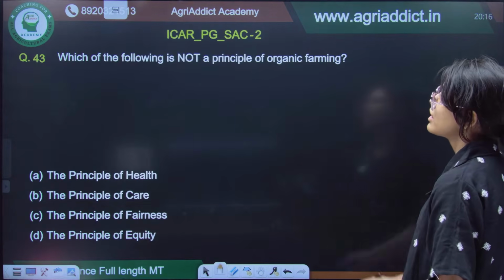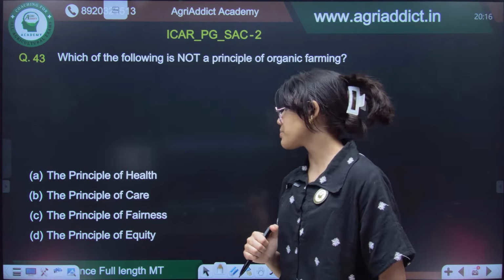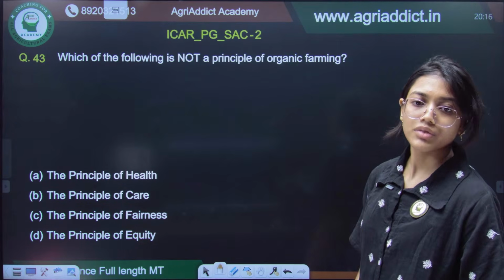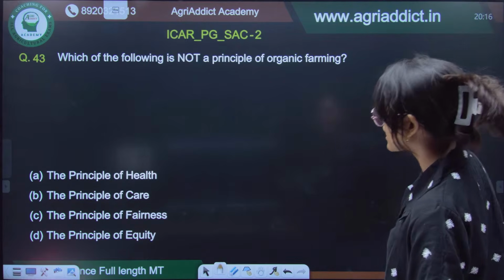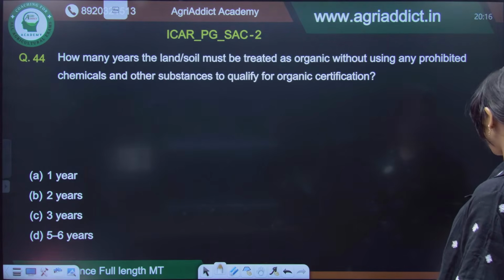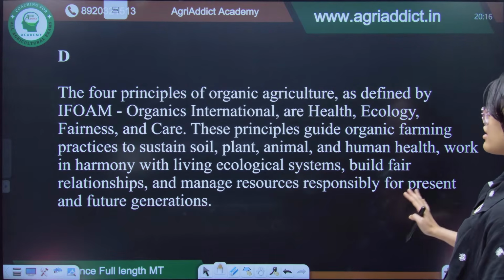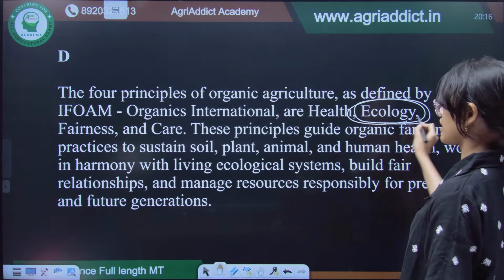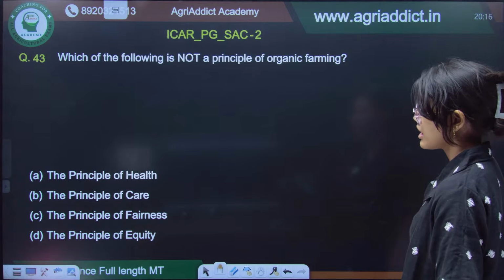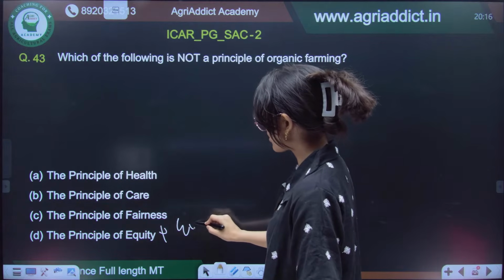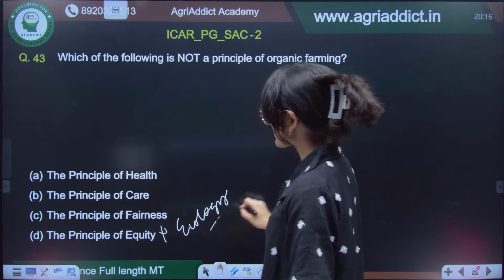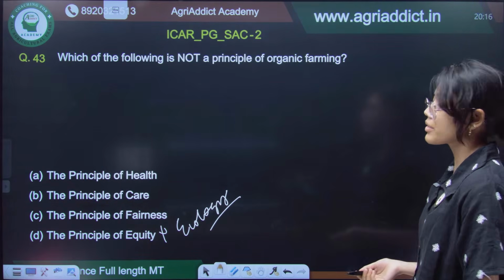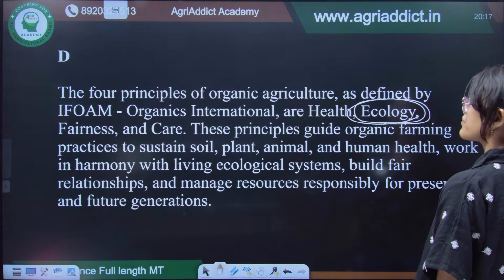Now, which of the following is not a principle of organic farming? Health, care, fairness, equity. There are principles of organic farming, and among them health, care, fairness, and ecology are there, but equity is not there. Instead of equity, it should be ecology. In some books it is written 3, in some books 4, but the principle of equity is not there; it should be ecology.